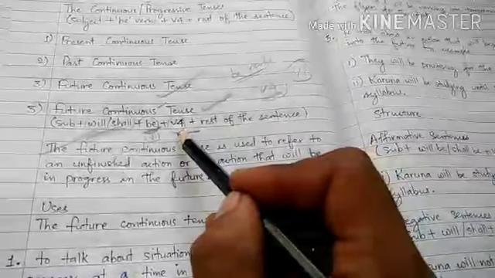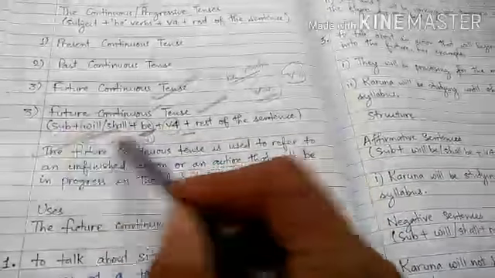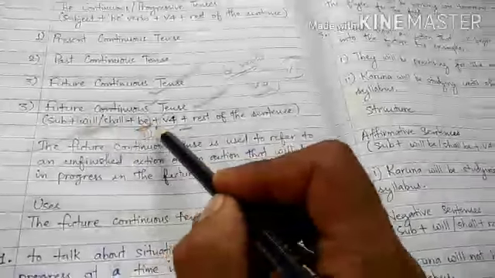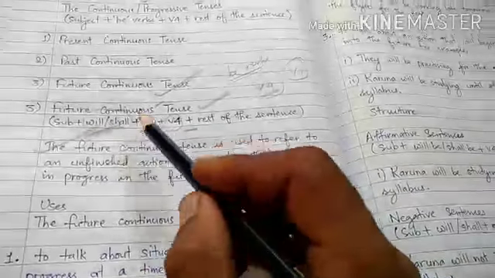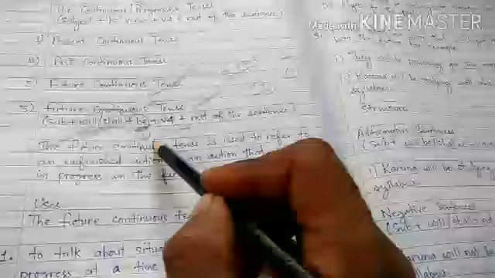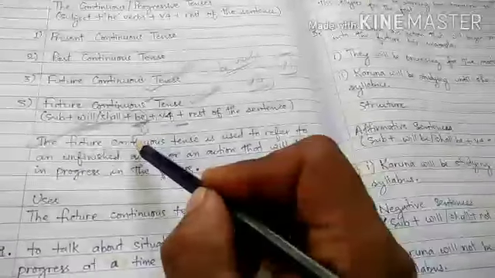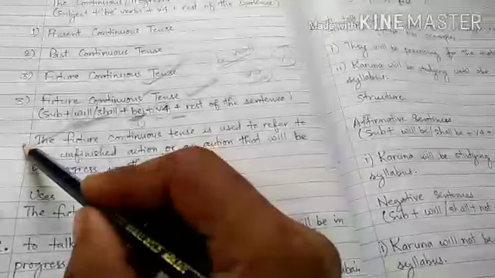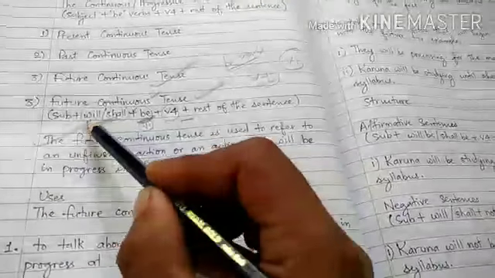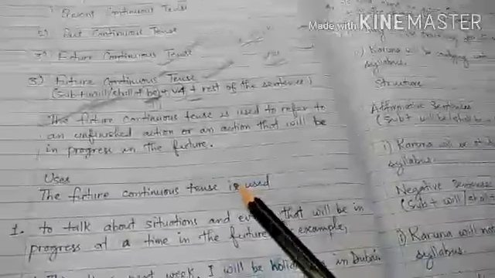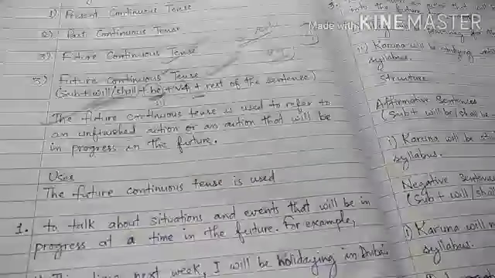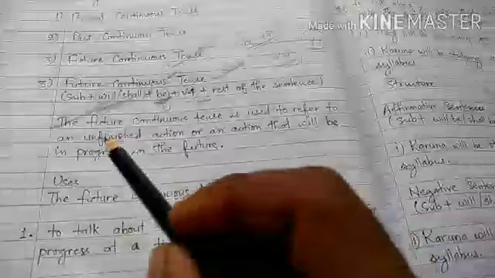Now we will try to change this affirmative structure into negative as well as interrogative, both positive and negative interrogative sentences in future continuous tense. But before that, let us understand what explanation has been written here about the future continuous tense and what kind of actions are expressed in the future continuous tense. Let us see. So what is written here?